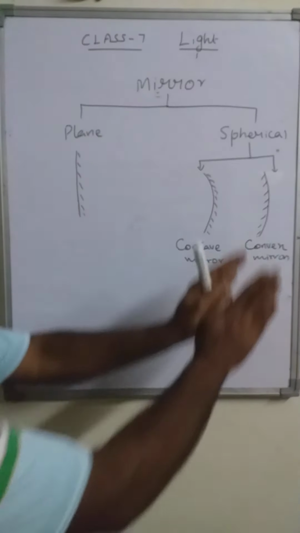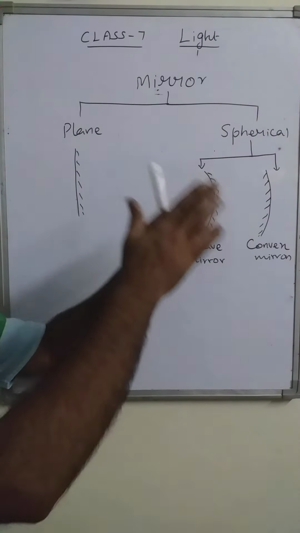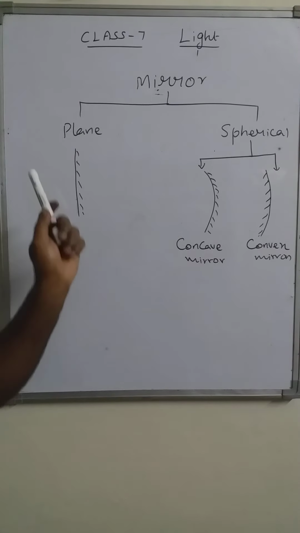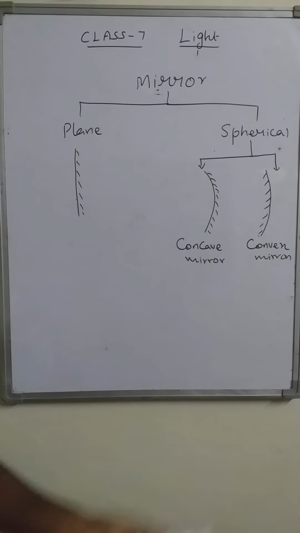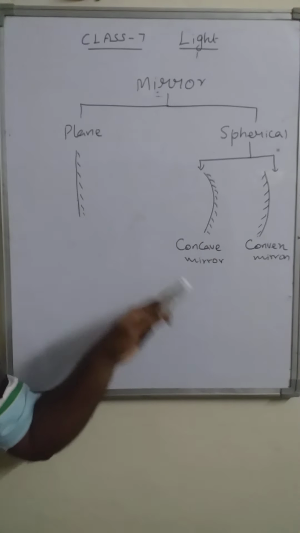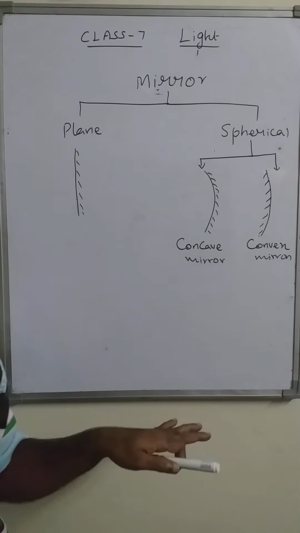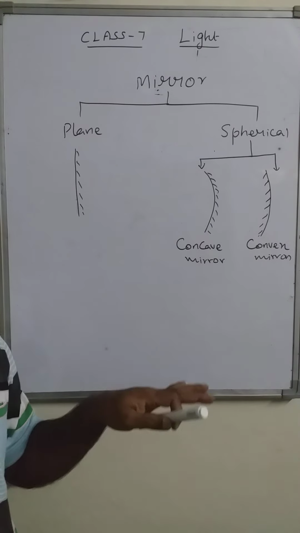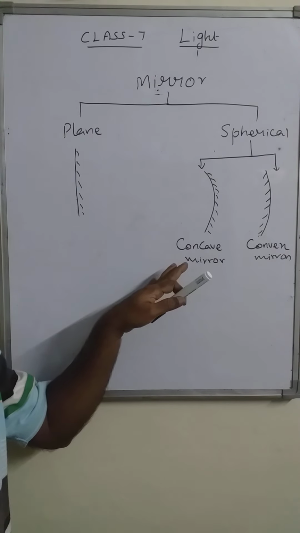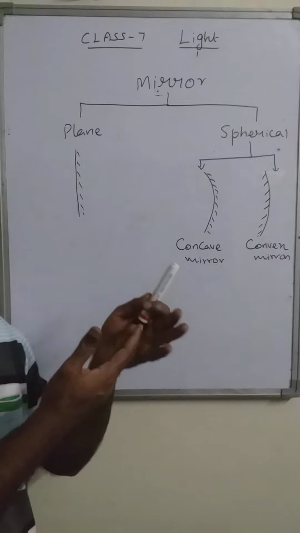Now, all these mirrors are able to form the image. The plane mirror we are using daily. Concave and convex mirrors are also used by us in our daily life activities. Right? We will discuss more about these mirrors in the next session.